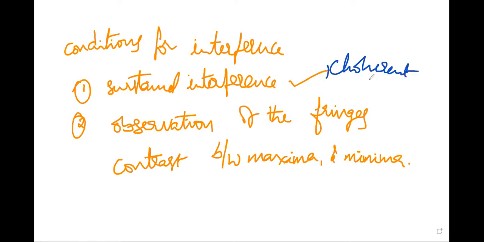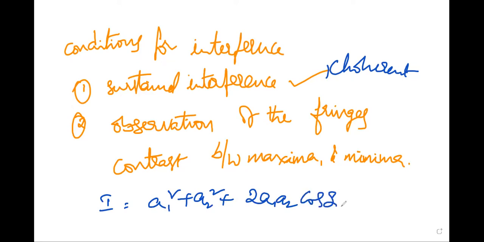That means they should vibrate in the same phase or constant phase, already just discussed. In order to obtain a stationary interference pattern, the intensity at any point should be constant with time, where I is equal to A1 square plus A2 square plus 2A1A2 cos delta.